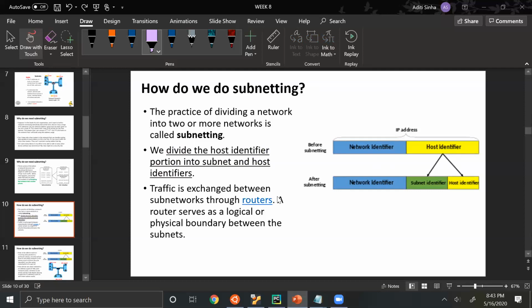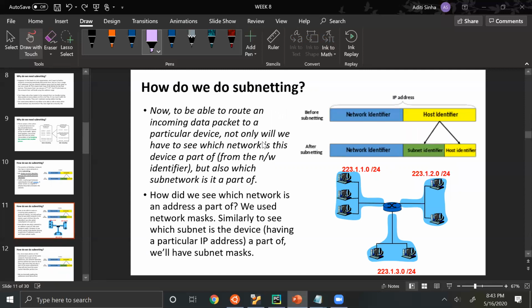And every router that is responsible for a subnetwork will now serve as a boundary between that subnetwork and the rest of the world, which includes the other subnetworks. So these routers can serve as boundaries between multiple subnetworks.